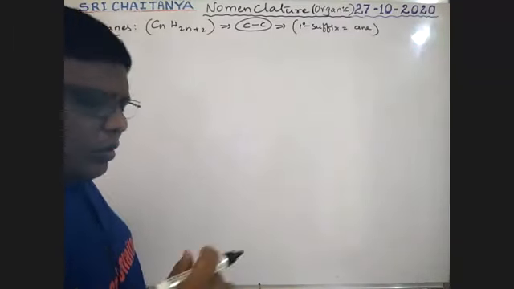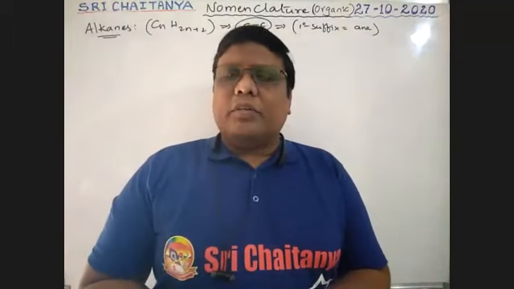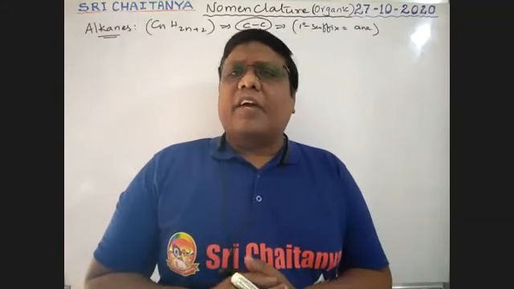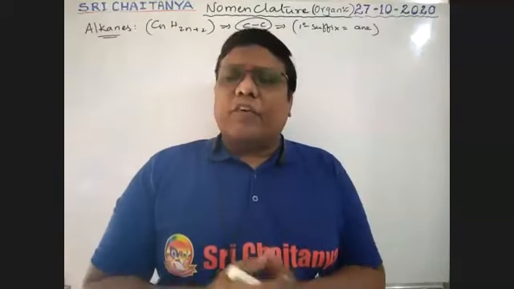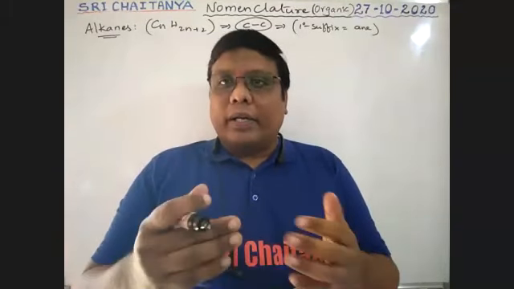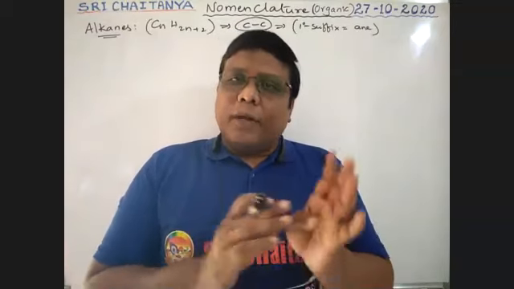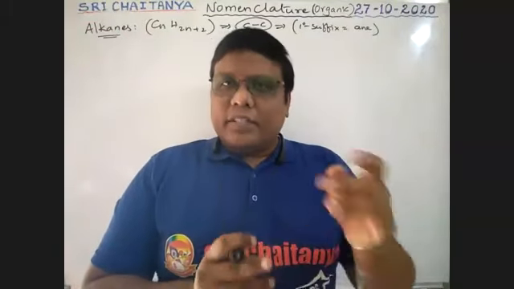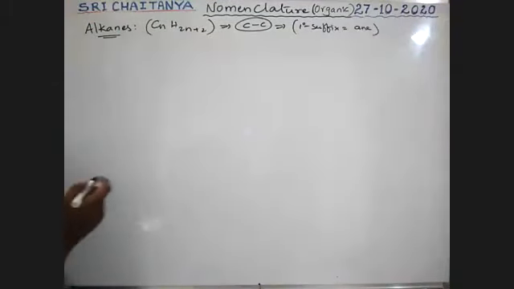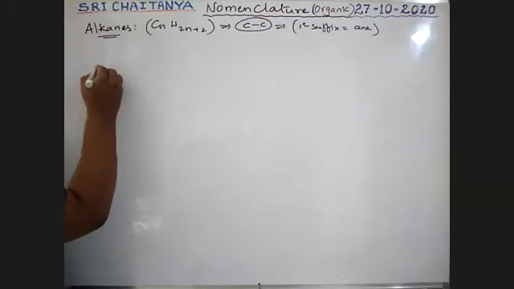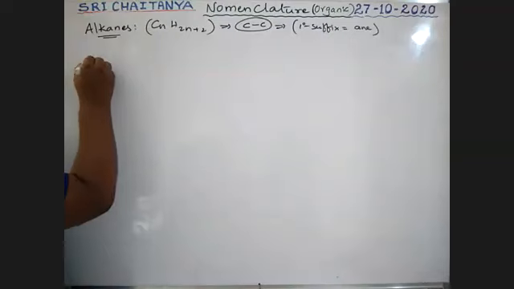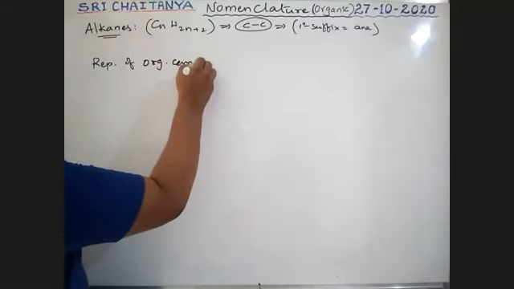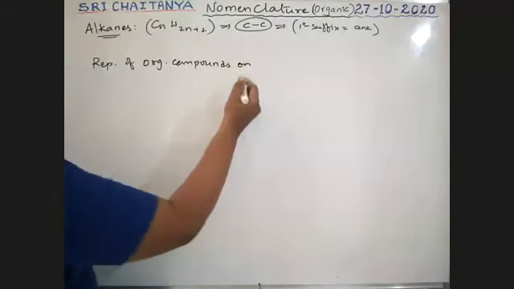See here. Before going to take this concept, how do we write organic compounds on the board? There are different ways of expressing them, boys. That is complete formula, condensed formula, and bond line formula. Before going to take alkanes, let us look at the representation of organic compounds on boards.